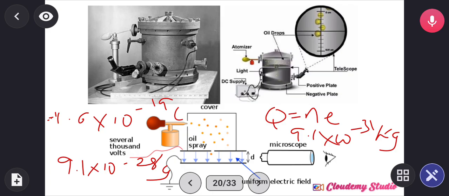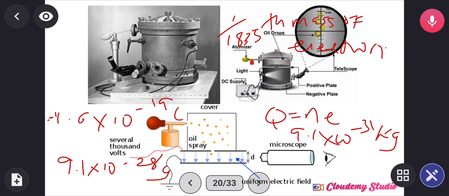According to him as well, the mass of an electron is 1 over 1835 of the mass of hydrogen. That is the mass of the electron, according to Robert Millikan.